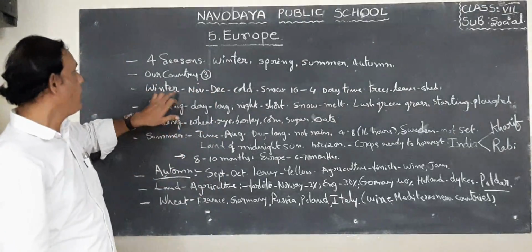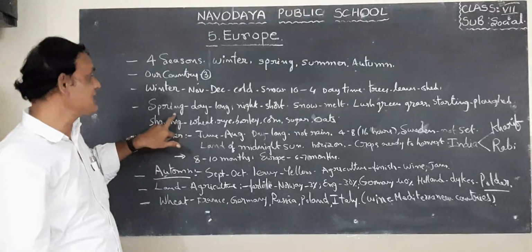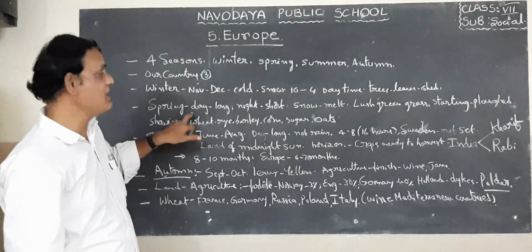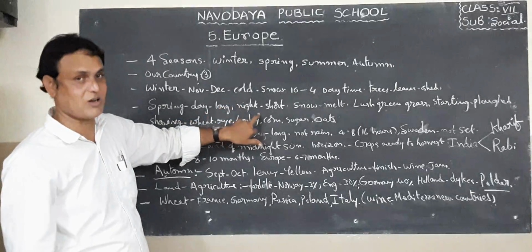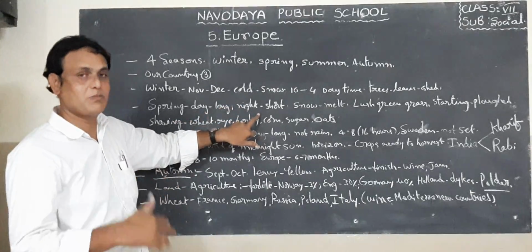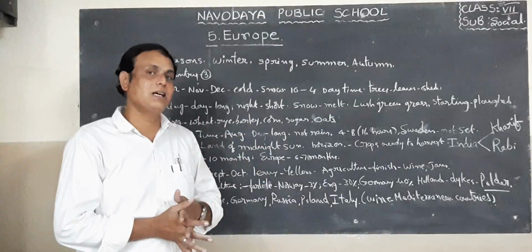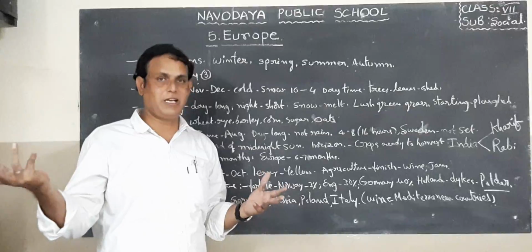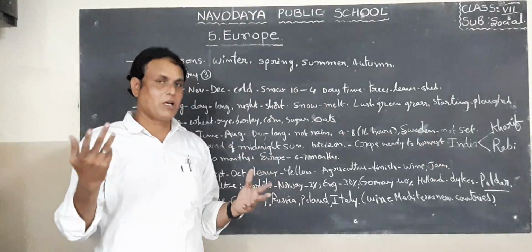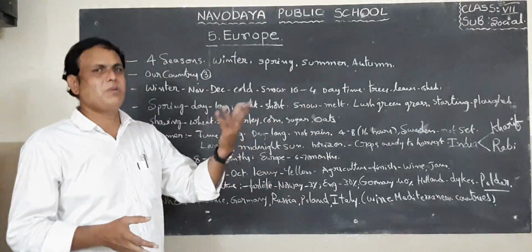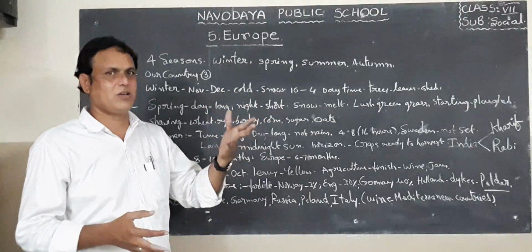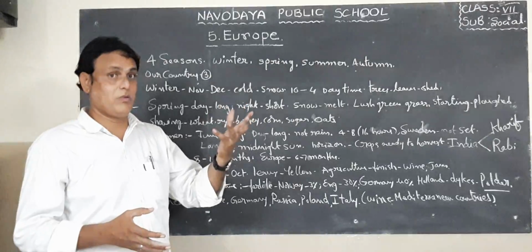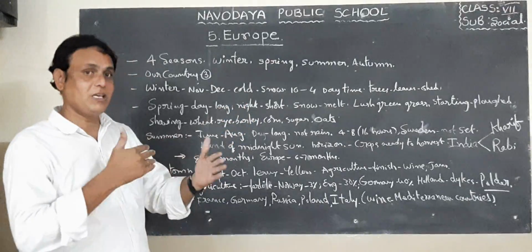Next one, what about the next season, spring season? Here, in spring season, daytime is very long, night time is very short. But in our areas, we have 12 hours daytime, 12 hours night time. In summer season, we have one more hour of daytime. In winter season we have one more hour at night time. So that is happening in our country.